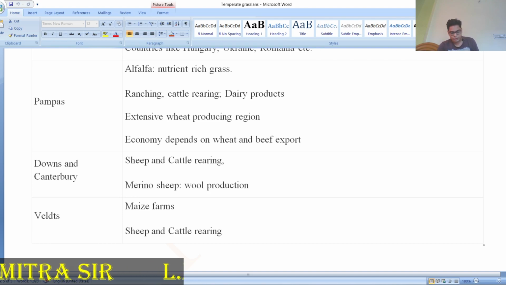You can also find the famous Jersey cows and superior quality sheep, and this type of sheep or cows provide all types of milk products: cheese, paneer, ghee, all these things. Okay, you can get them over there. So, these are the life of the prairies area.